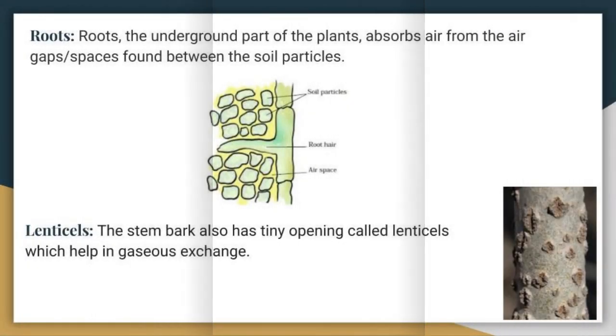Respiration occurs through general surface of the roots. The roots take up oxygen from the air spaces present between the soil particles. Through lenticels, openings which are present in old stems, exchange of gases takes place.